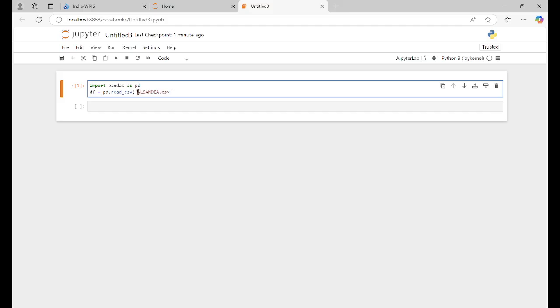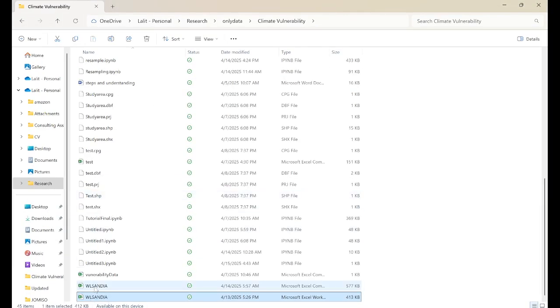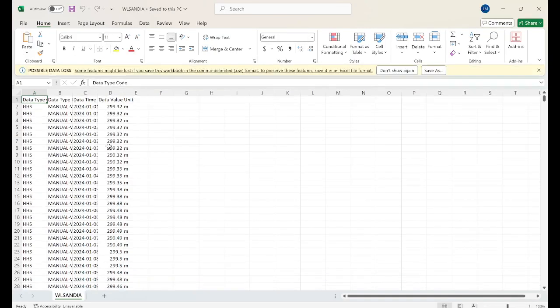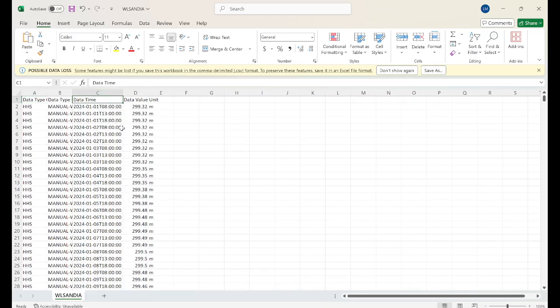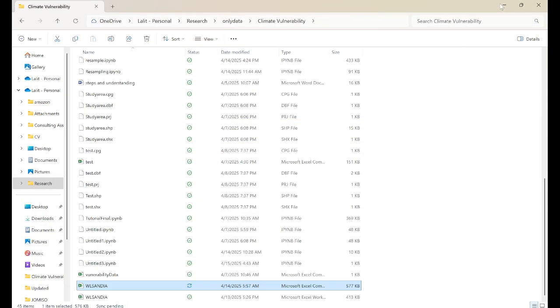You can use single quotes also, and parse_dates equal to datetime. Basically, the date column name is datetime, okay?